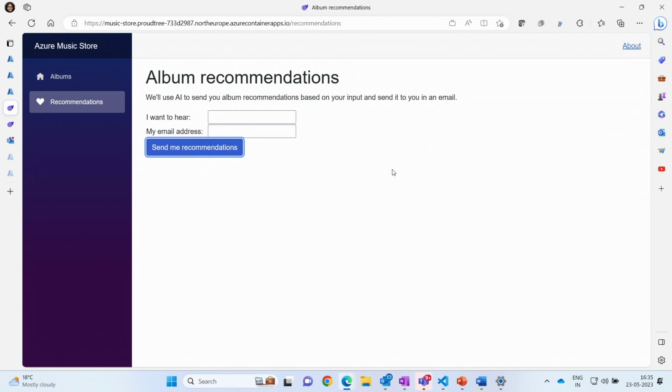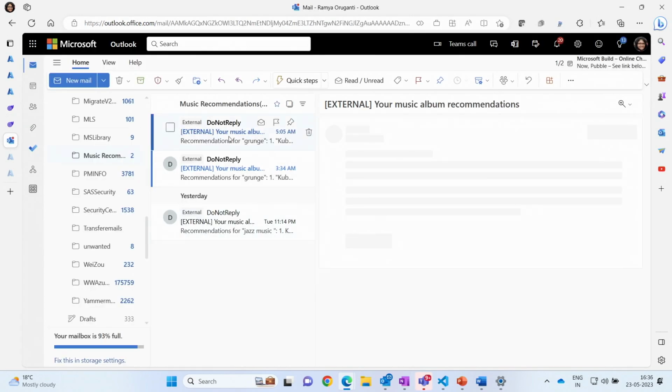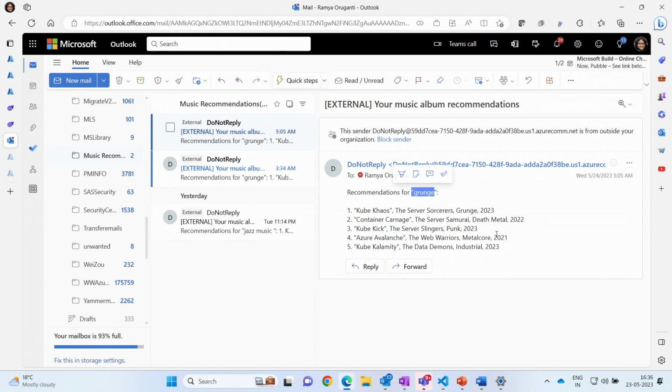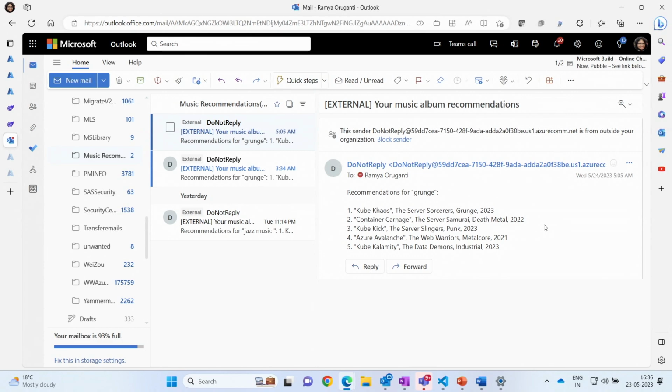So this is where the function gets invoked. It picks a request from the service bus topic and runs the model and sends an email using the Azure Communication Service. All right, so I got an email and a bunch of recommendations for this genre. Great.